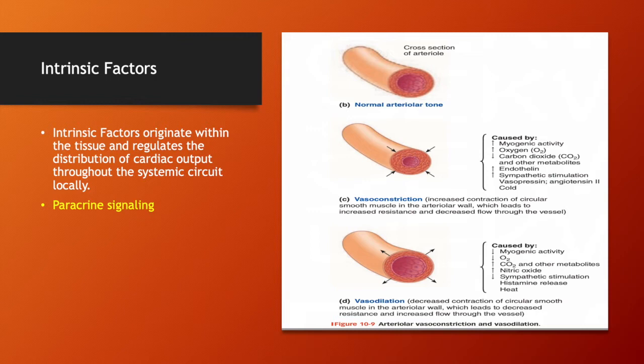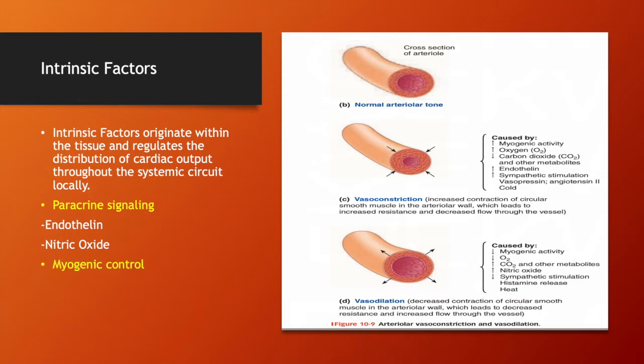Intrinsic factors undergo something called paracrine signaling. Paracrine signaling is the sending of a signal molecule from one cell to a neighboring cell. The signal molecule binds to the receptor of a neighboring cell. Examples of intrinsic factors include endothelin, a vasoconstrictor, and nitric oxide, a vasodilator. Both are formed in the endothelial cells of the endothelium of the artery.